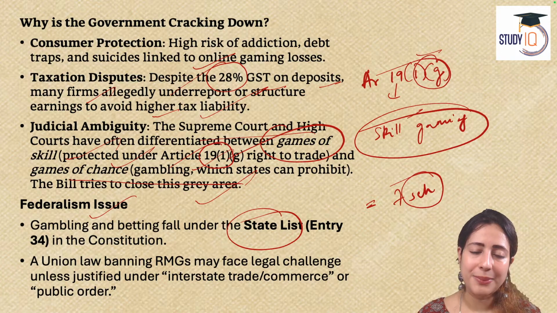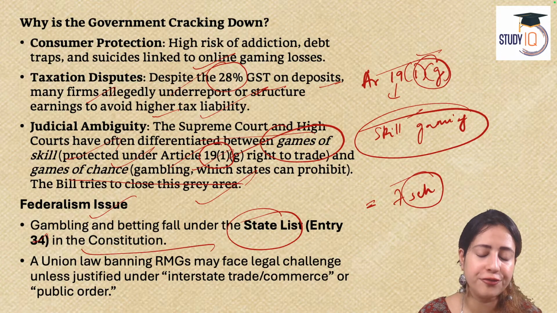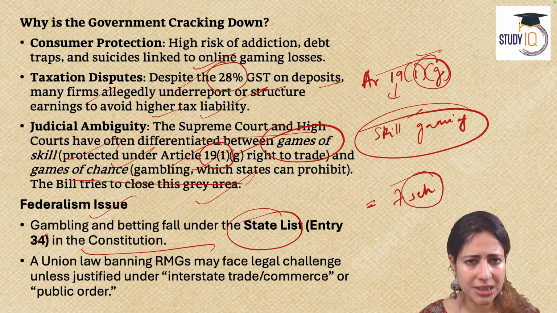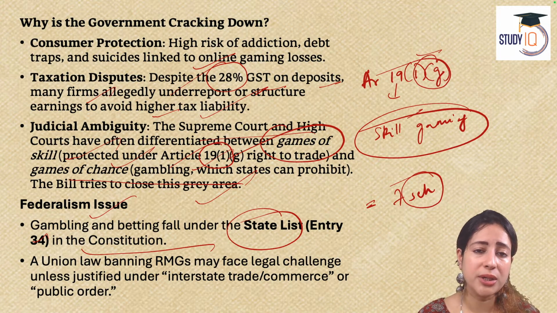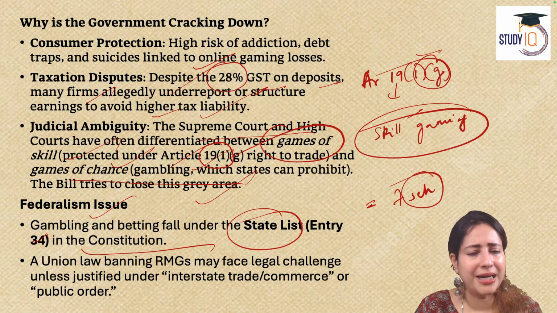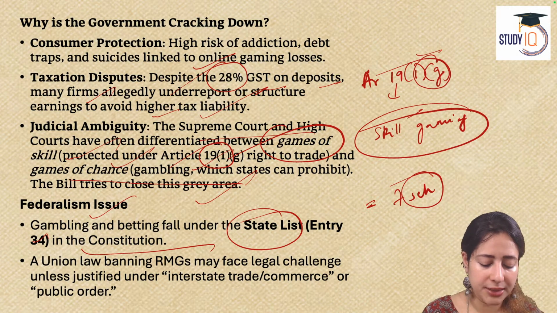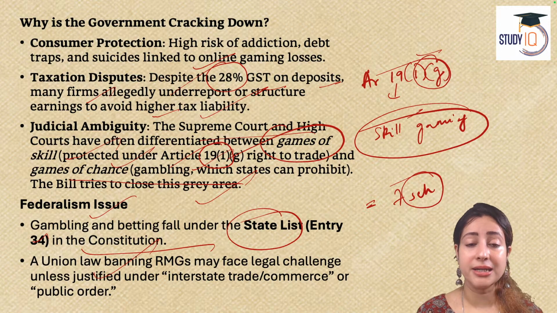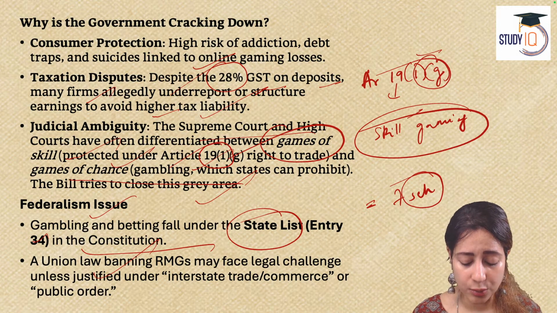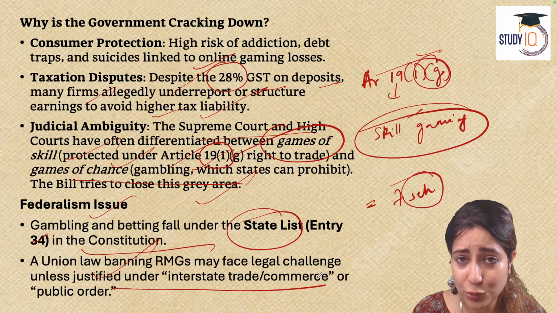So gambling and betting come under entry 34 of the Indian Constitution. It's a state subject. So states are saying, why should union government regulate this today? States like Karnataka, Tamil Nadu have tried, but it is not working really. People are still finding ways and indulging in this practice. But the government is saying, no matter what anybody feels, no matter how angry citizens are, we need to do this regulation today. It is absolutely justified.